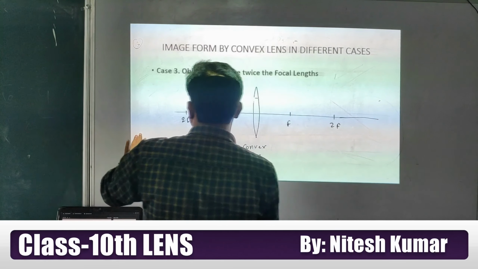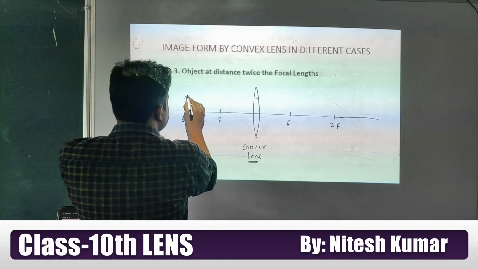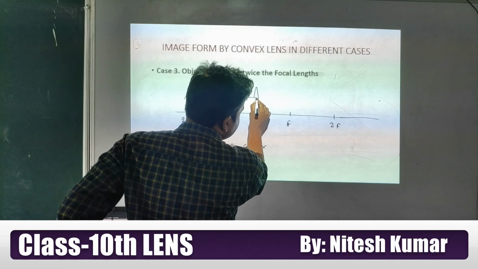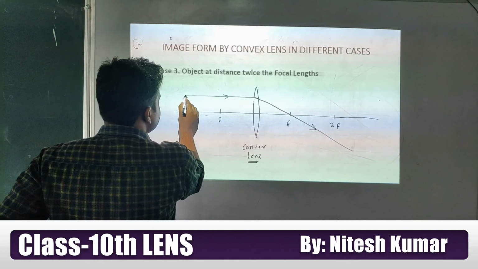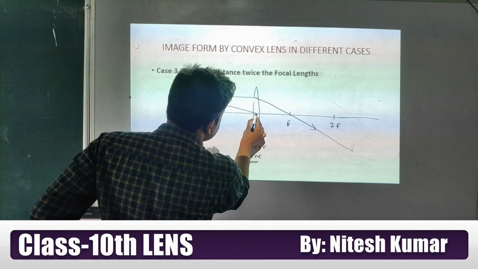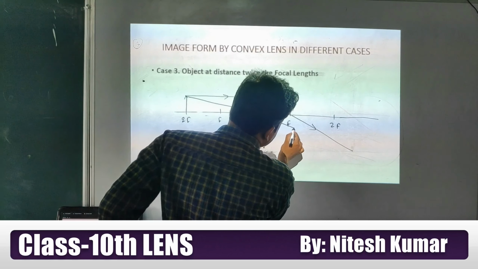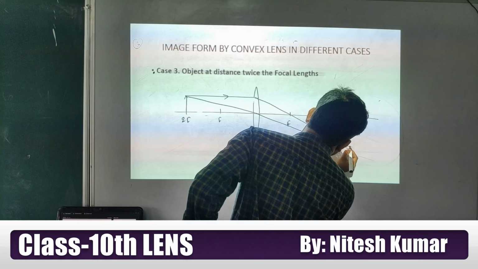Look at this student, if I place an object here, what will happen? The ray coming parallel to the principal axis, after refracting through the convex lens, will pass through the focus. Similarly, the ray falling at the optical center will go without deviation, and look at where they meet each other.